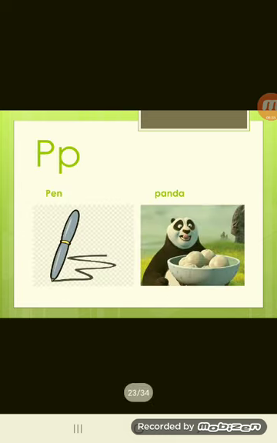Okay, let's move to the p sound. Try to release some air. Pronounce it like the p sound because this is an unvoiced p. Okay, say it like pen, panda. Okay, so this is the p sound.